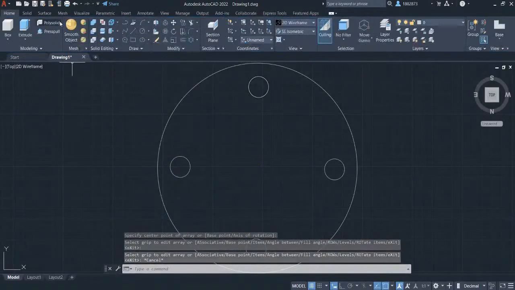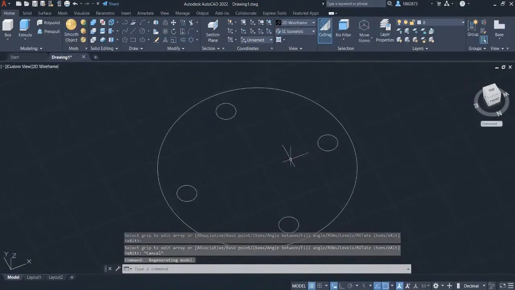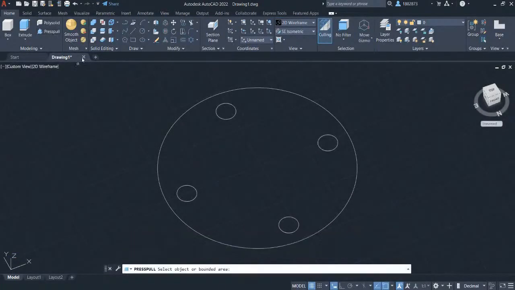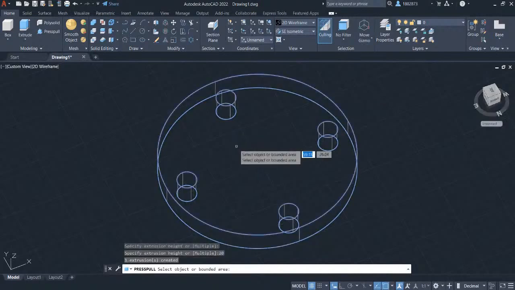Press enter and press escape. Let's press pull this sketch. Grab the press pull command in the modeling panel and select the objects. Left click and let's key in 20. Press enter.